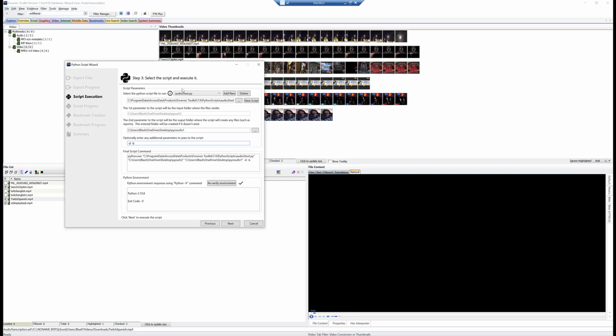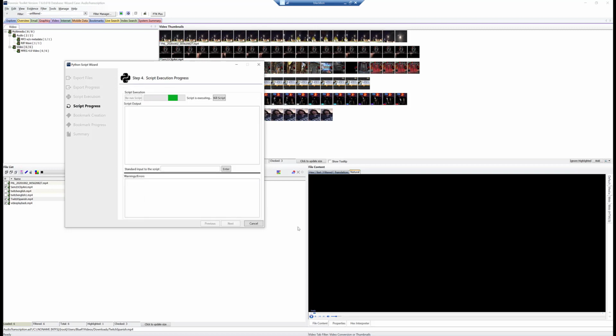Once we get our script set up, we go ahead and click next and let that run. Now, what's happening here that you can see in the Python scripter, because this is showing standard out, is it's building the model in memory so that it can then run that model against your stuff. Anytime you switch models, you'll have to reload this in. So we're going to let this run. It's going to take a little bit on this laptop because it's a weaker laptop. It goes a bit faster on my desktop. So we'll cut back in when we're ready for that.